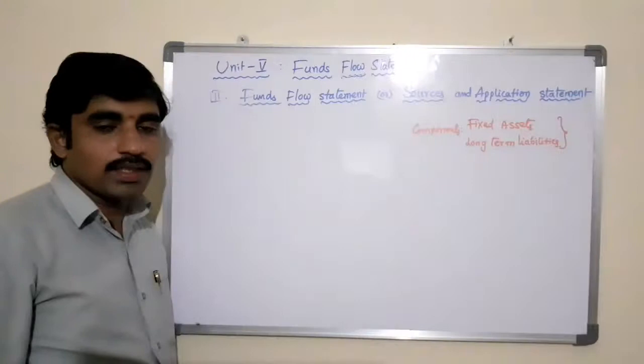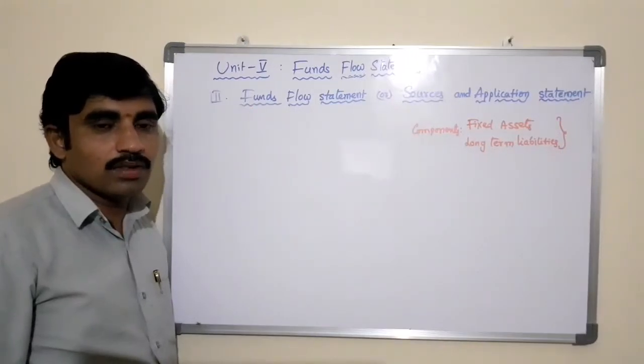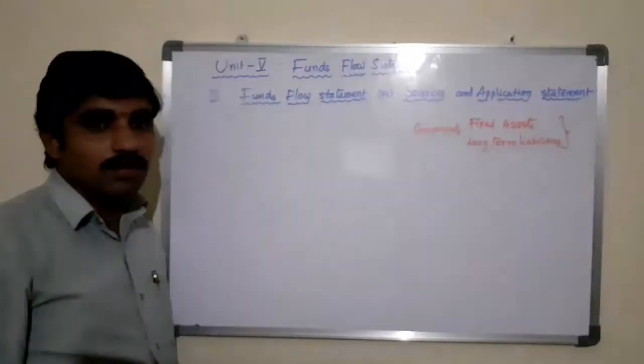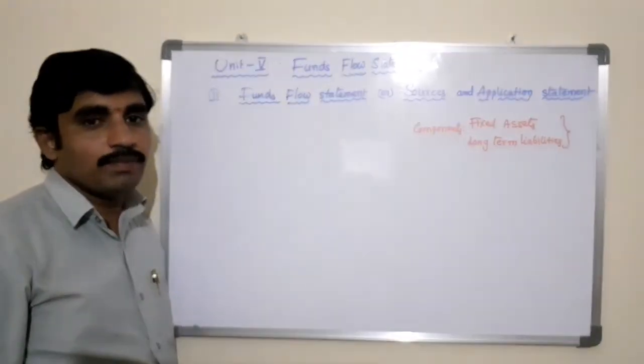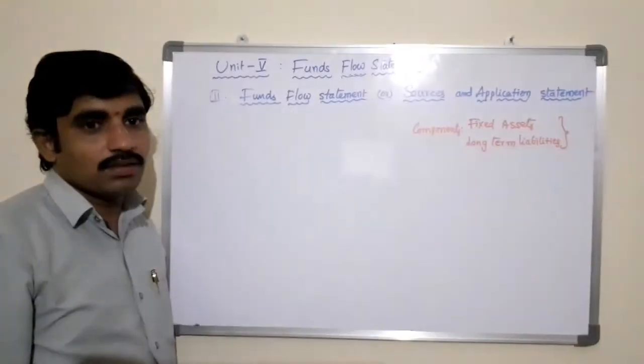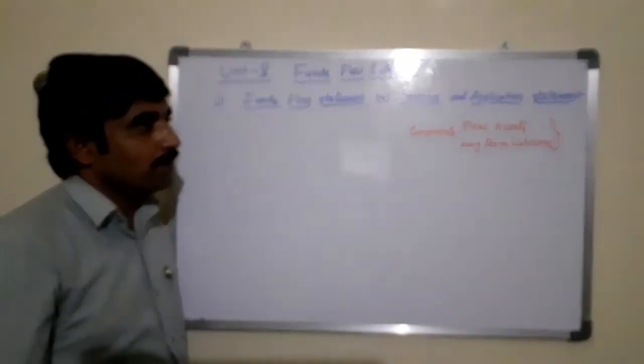Whereas the long-term liabilities mean equity share capital, preference share capital, debenture capital, long-term loans, or any other long-term borrowings available in the balance sheet. All of these come under the long-term liabilities. These liabilities will be found on the liability side of the given balance sheet. So these two are the very important components which we need to consider while preparing the sources and application statement or the funds flow statement.